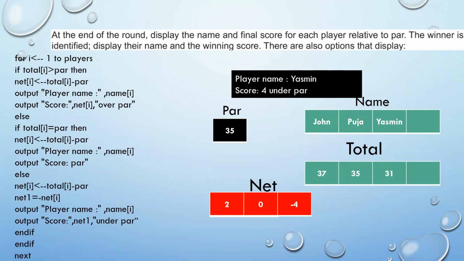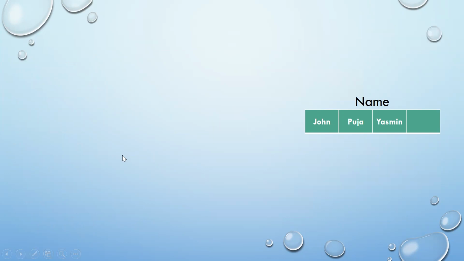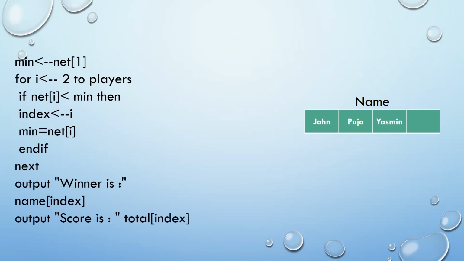Now the next part of the same question says the winner is identified, display their name and the winning score. Now let's see how we have done that. Again, the player names are John, Pooja and Yasmin. This is the pseudocode to find out the player who is the winner. Now this is as good as finding the least score.